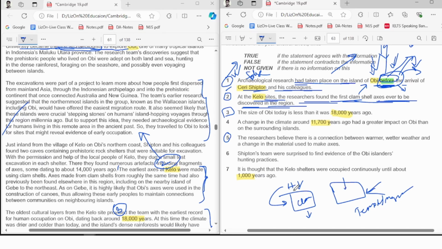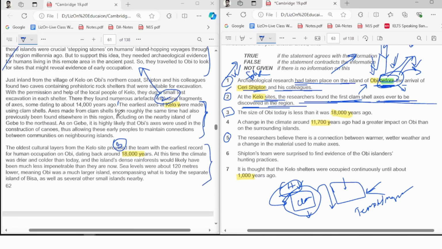But if you find the info, no, the first clamshell found here, first ever, means there was no clamshell found anywhere else before this one. So let's go and find out, was it the first ever clamshell? If it is the first ever clamshell, it will be true. But if they say no, they could have found somewhere else, some other places, then it is false. If they don't say where we could find the first clamshell, then it can be not given. So let's go find it and read it from here.